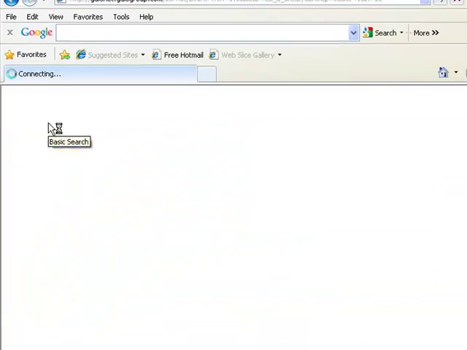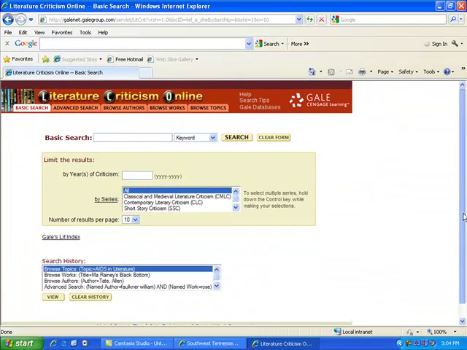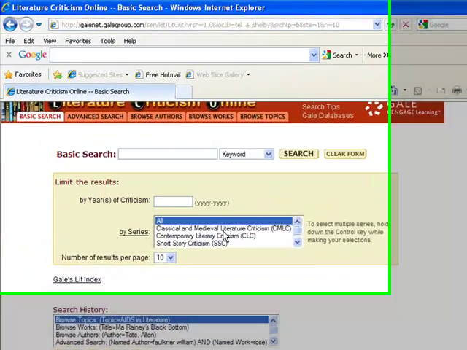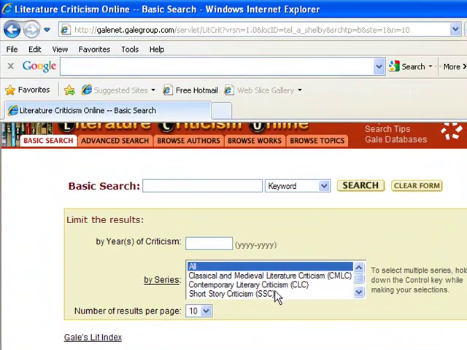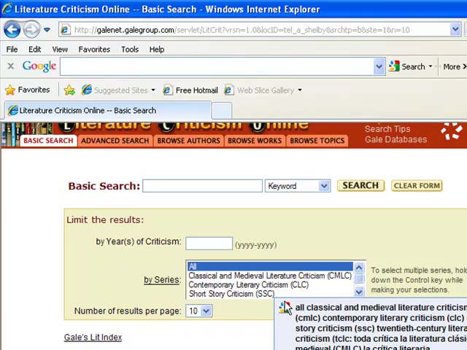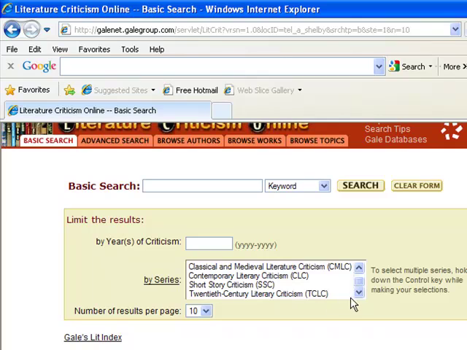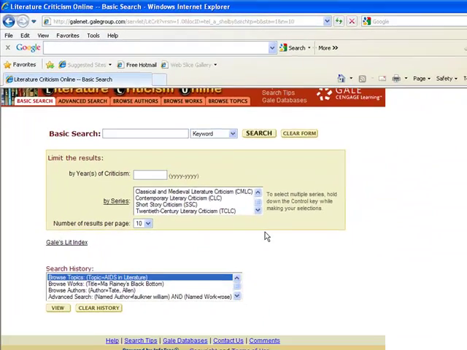I am now going back to a basic search, and I wanted to show you the collections that are available. Classical and Medieval Literary Criticism, Contemporary Literary Criticism, Short Story Criticisms, 20th Century Literary Criticism. These are the collections that are available.